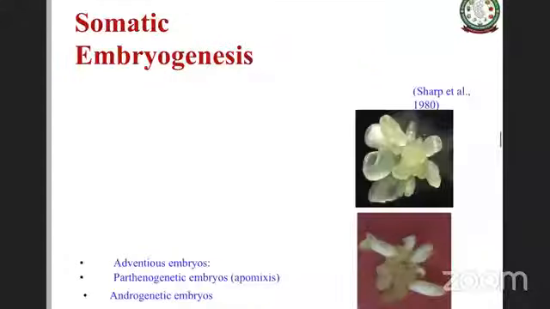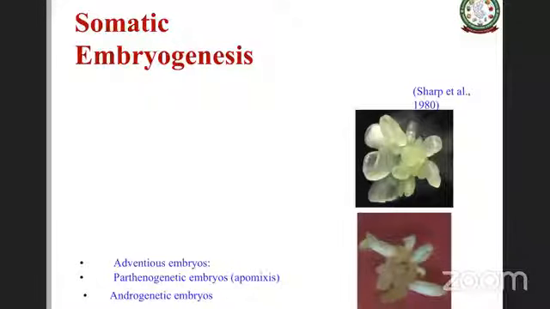Another way is somatic embryogenesis. There are two routes for somatic embryogenesis. One is direct embryogenesis. The other one is indirect embryogenesis. Direct embryogenesis is basically embryos initiated directly from the explant. You have the explant, and right on the explant, embryos are formed.